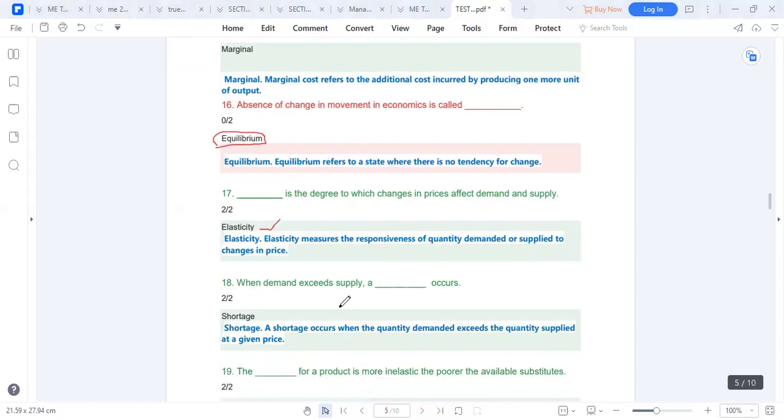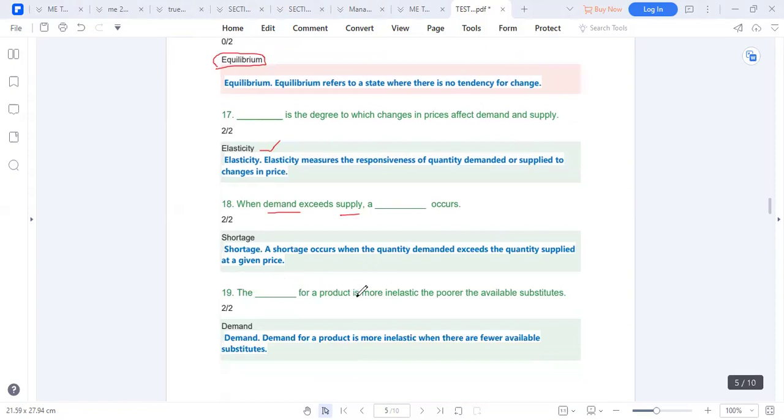When demand exceeds supply, when there's more demand than supply, we have a shortage. Deficit is also admissible. So a shortage occurs when quantity demanded exceeds the quantity supplied at a given price.